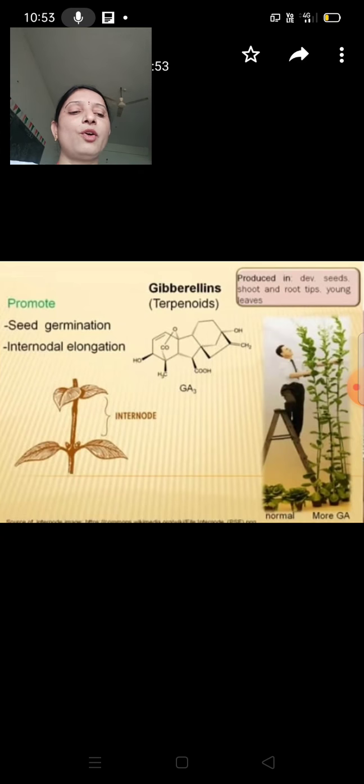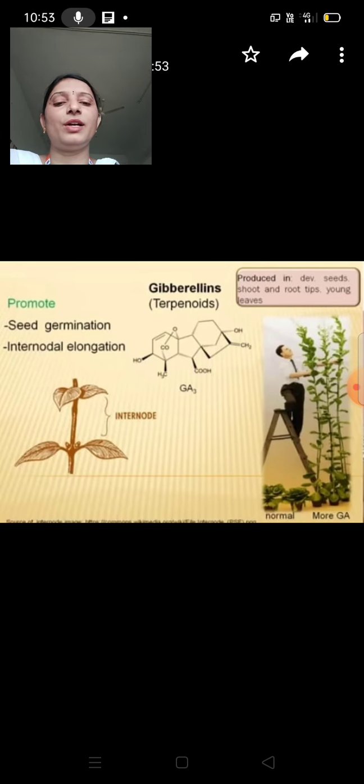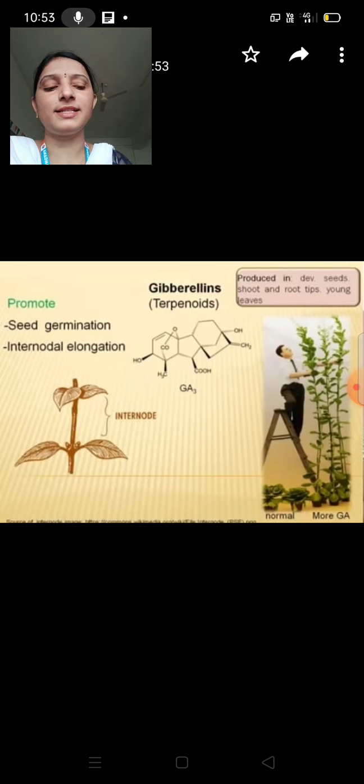And next, now what about the hormones gibberellins? So gibberellins are terpenoids. Gibberellic acid 3 or GA3 is the best known. It was first isolated from a fungus, Gibberella fujikuroi.